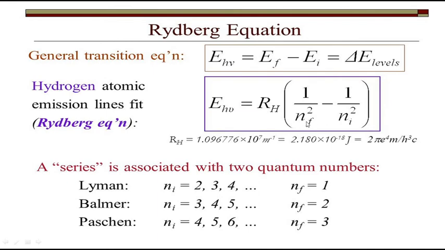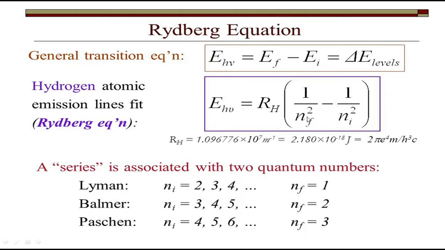What is the final level? It is the level it is coming from, to the initial level it is coming to. So that only you need to substitute. Once you substitute this, you can easily find out the energy. This Rydberg's constant he has already given. You can use this value if you want joule per atom. If you want the wavelength in meter, you can substitute 1.09677 into 10 power 7, and you will get the meter units.